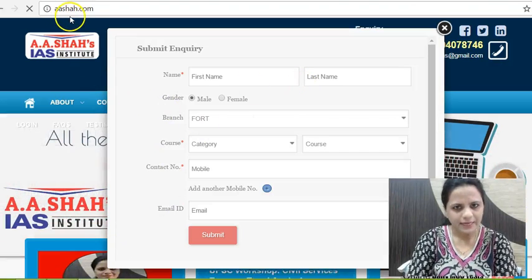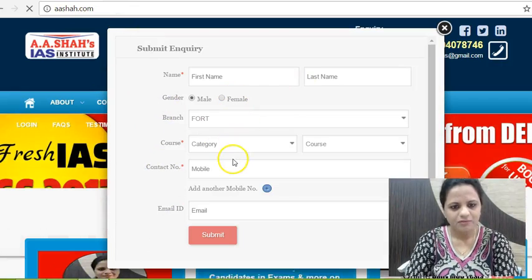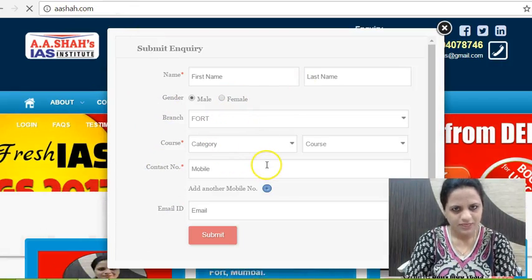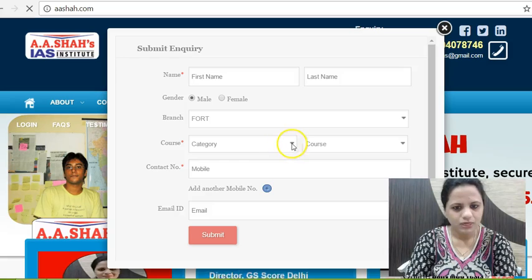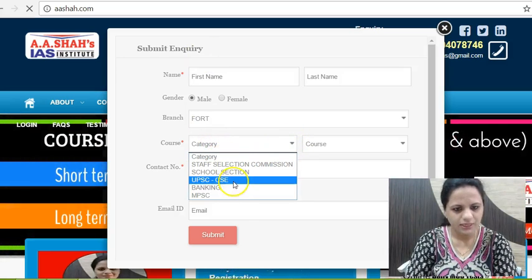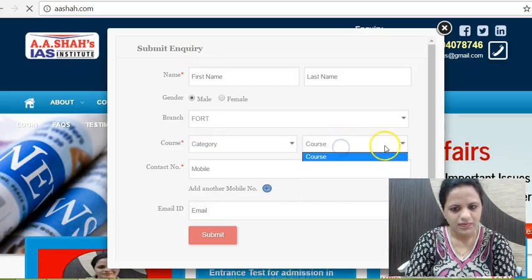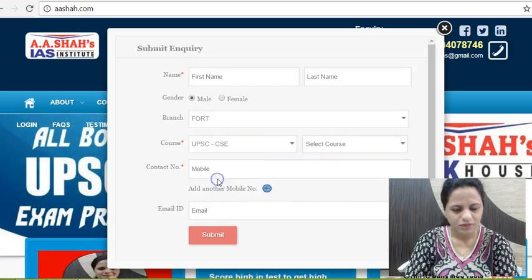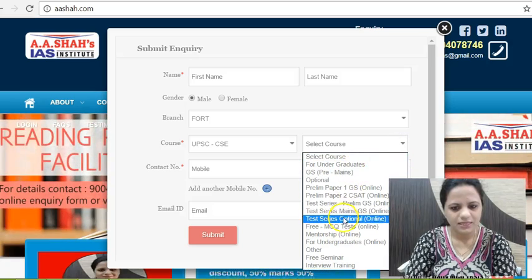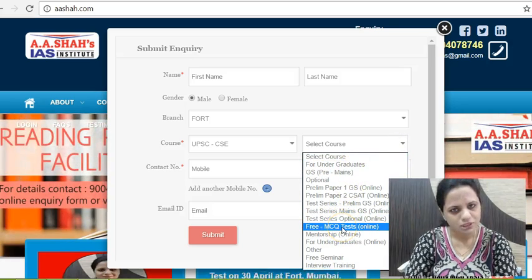When you open the website, an inquiry form comes up, so you can fill up this form. We are starting a new initiative presently. In the course, you fill in your details and select the course as UPSC Civil Services. And after selecting UPSC Civil Services, you select free MCQ tests online.